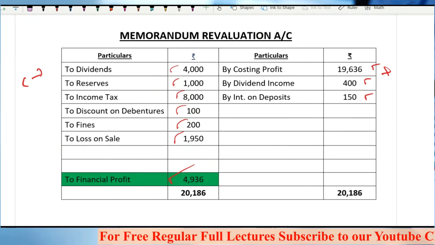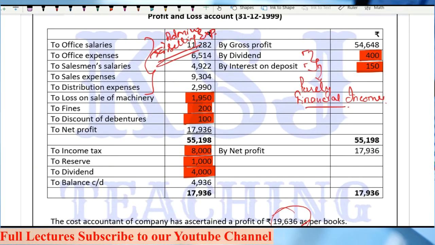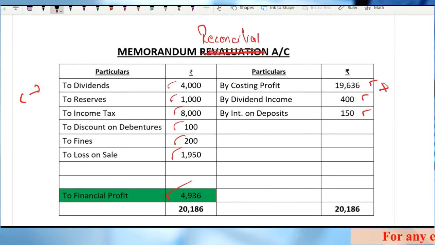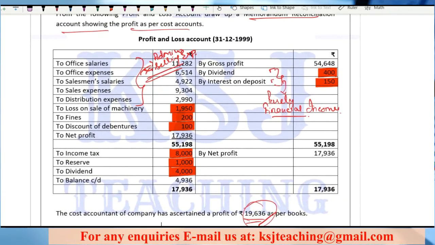Simple. This is one of the simplest questions. Memorandum reconciliation. This is not revaluation. I have written it wrong here. This is memorandum reconciliation account. Right? Correct it. So this is all about the chapter of reconciliation.